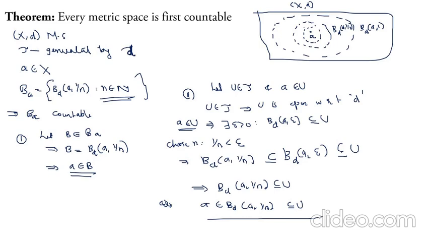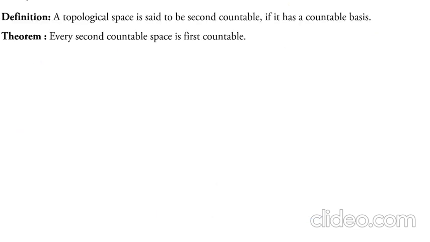Therefore, every metric space is first countable.